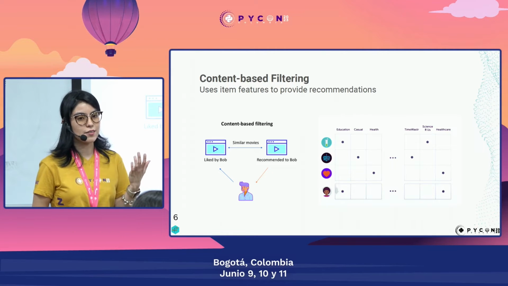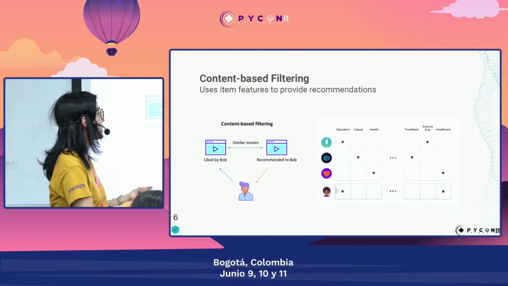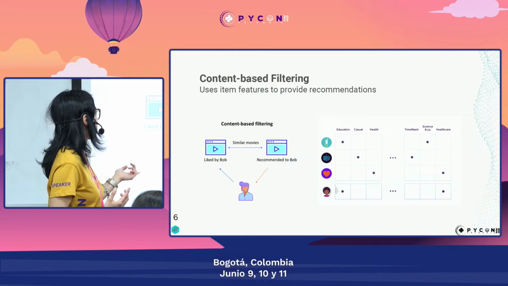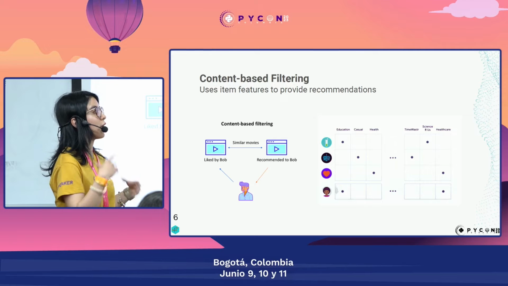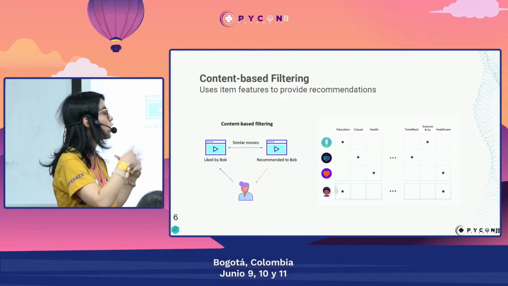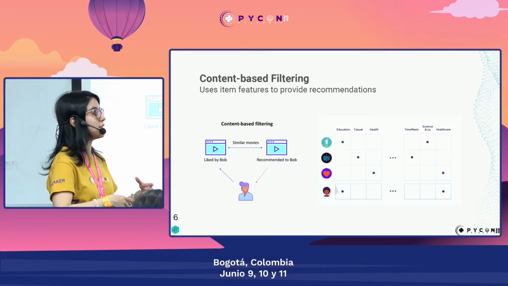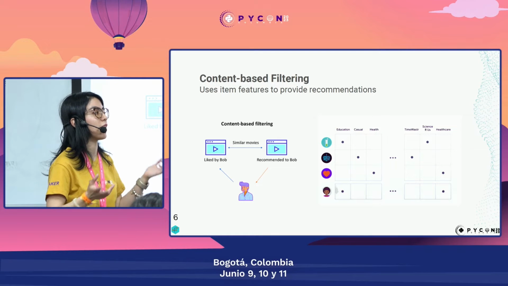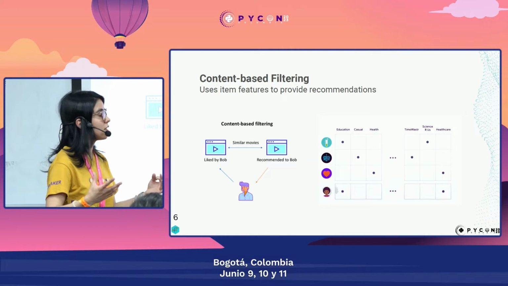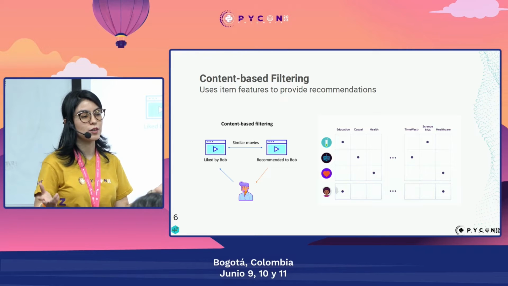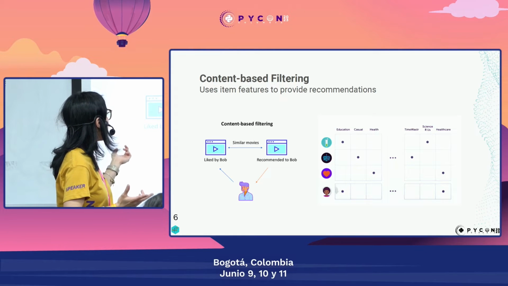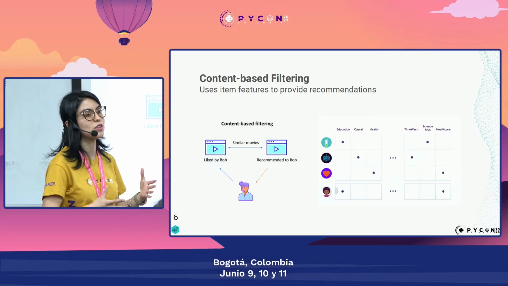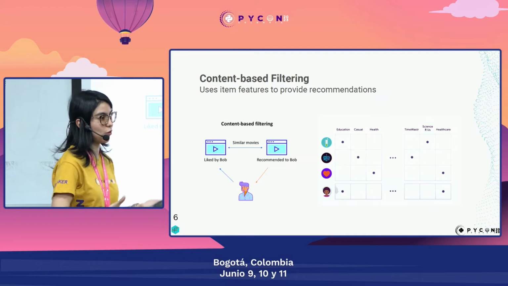So the classical recommender systems that we usually know are, for example, the content-based filtering. This one uses item features to provide recommendations. It's based on the principle that if a user likes a certain type of content, then he will also enjoy this kind of content in the future. So here we select, kind of manually, what are the features that describe our items. For example, it will be genre. So if a user usually likes horror movies, then these models will try to also recommend horror movies.